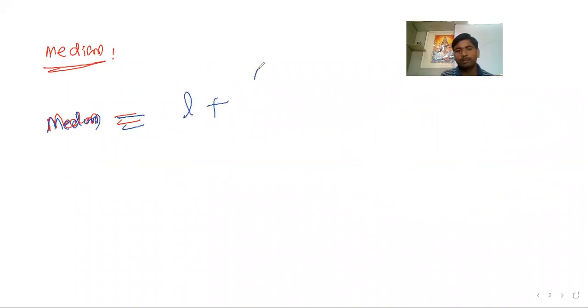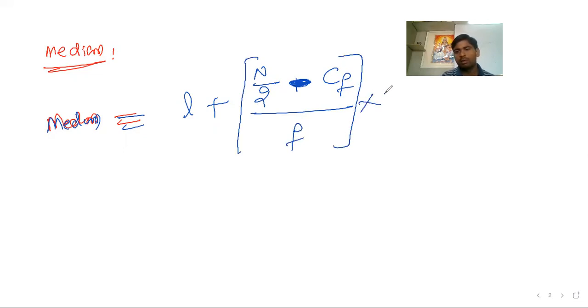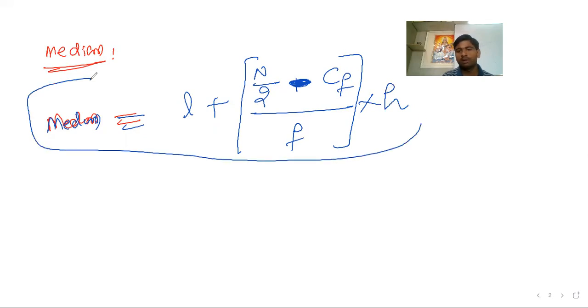We have a formula for median. Let me write the formula for the median. Median is equal to L plus (n by 2 minus C) divided by f, followed by h, where C is the cumulative frequency and f is the frequency. This is the formula for median. I'll go through each and every term clearly.